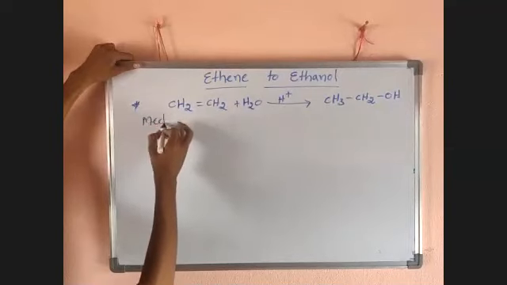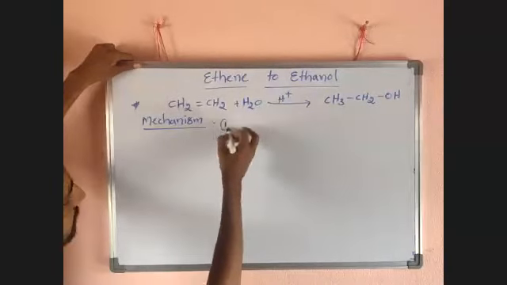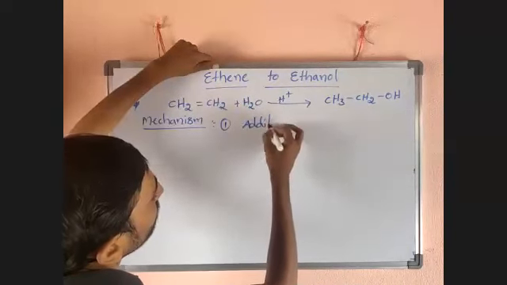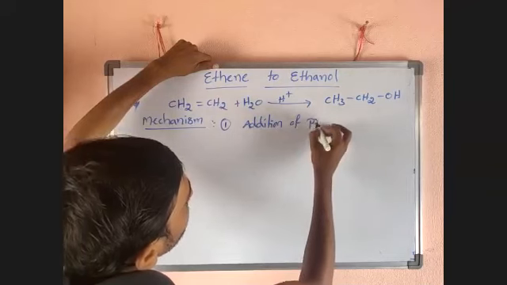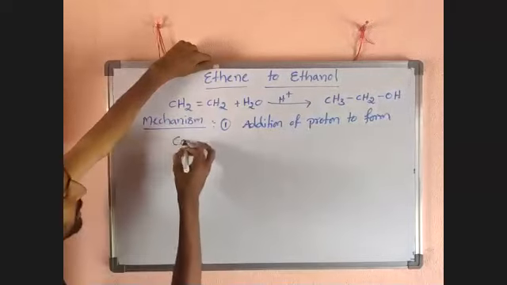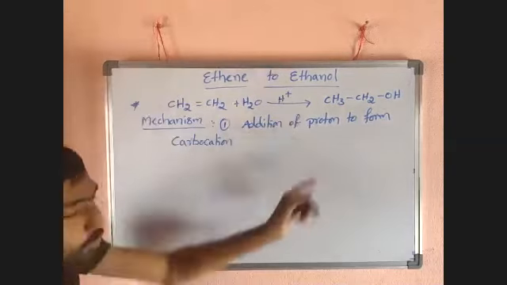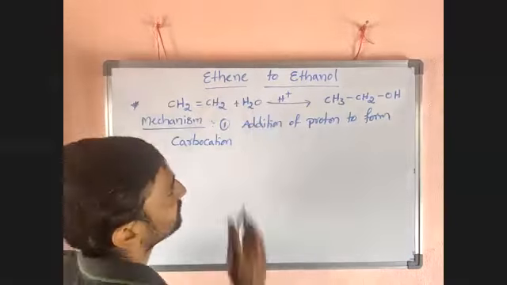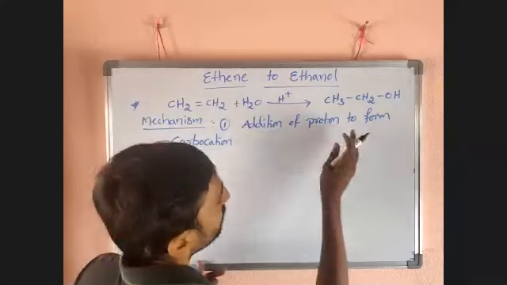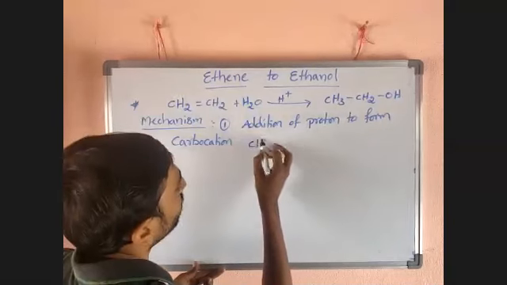Mechanism. Three steps are there. First step, addition of proton to form carbocation. Don't write, look here. What is proton? Proton is nothing but H plus. H plus is called a proton. So in the first step, what's happened? Addition of proton takes place to form what? Carbocation. So look here,